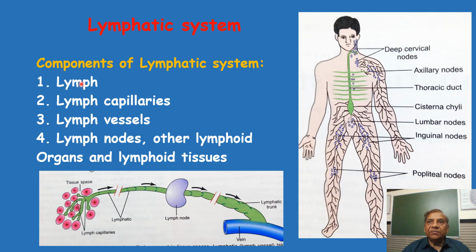So what must the lymph be containing? The lymph is nothing but the tissue fluid. It contains fat droplets and large molecules of proteins which cannot be absorbed by the blood capillaries. These are absorbed by the lymph capillaries.